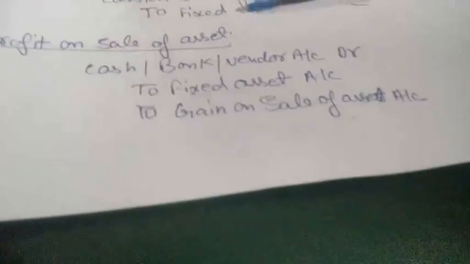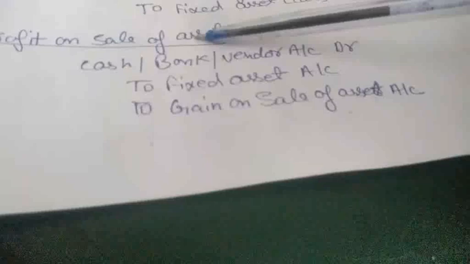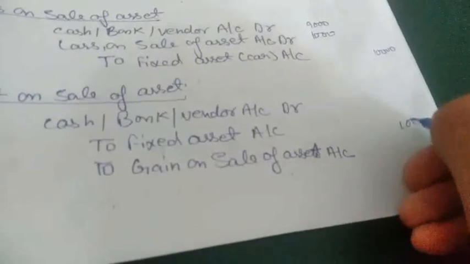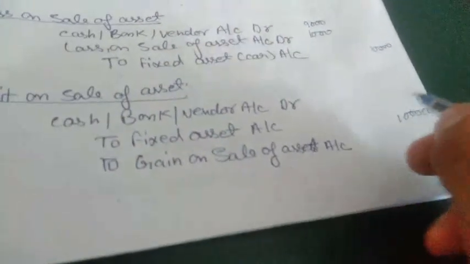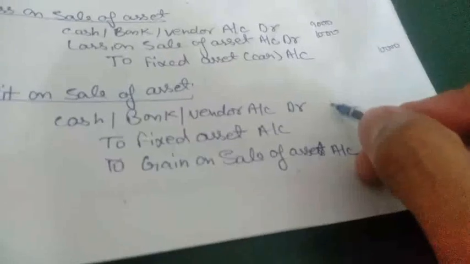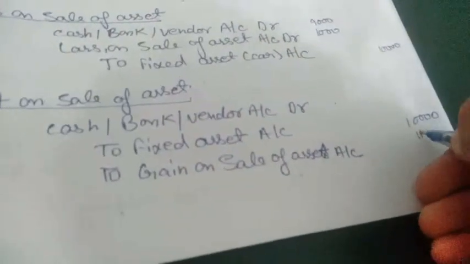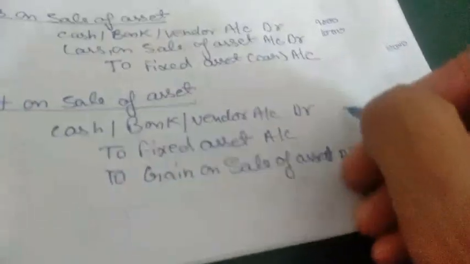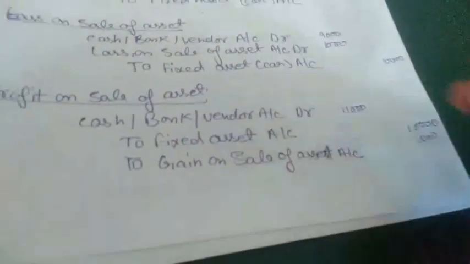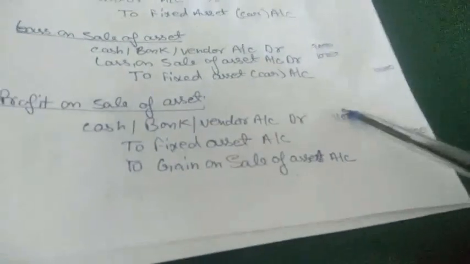In the vice versa case, profit on sale of asset. If we have an actual value of 10,000 for a car, how much are we expecting? 10,000. But if we sold it for 11,000, how much cash will we receive? 11,000.